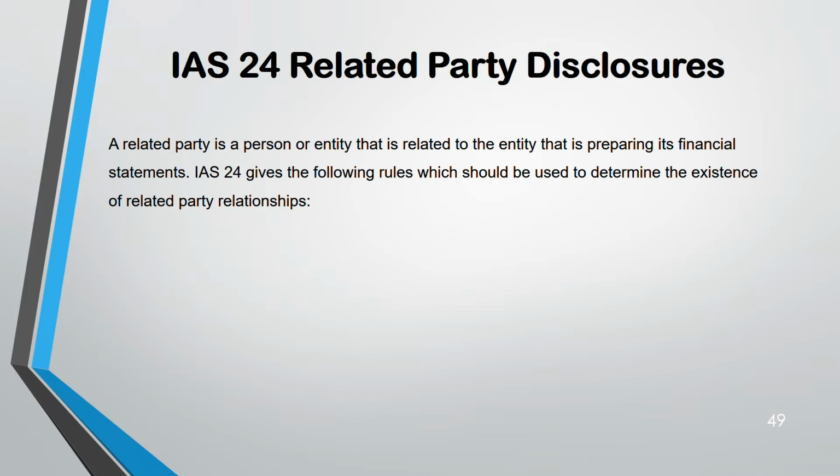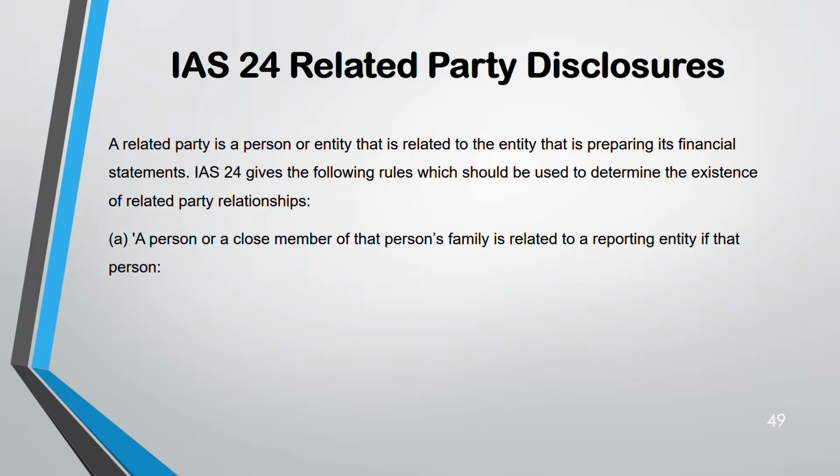Coming to IAS 24, related party disclosure. But you need to understand who the related parties are first to disclose. Not everyone is a related party. It looks like a related party, but not everyone. You need to know that list. Either it could be a person who is related or the entity who is related to that reporting entity. So a related party is a person or an entity that is related to the entity who is preparing the financial statements. So this is a list.